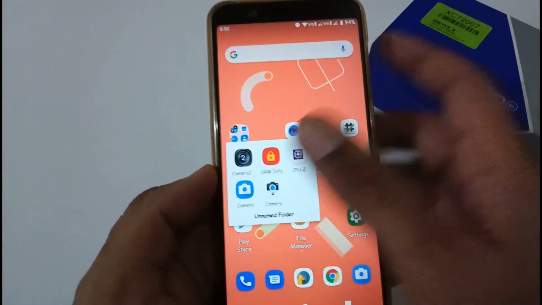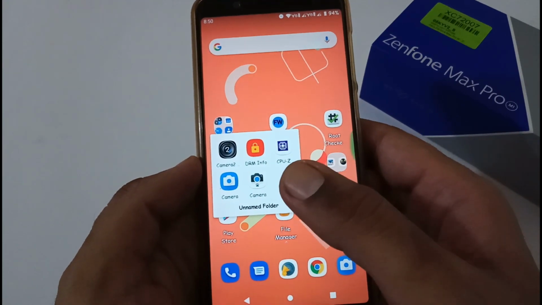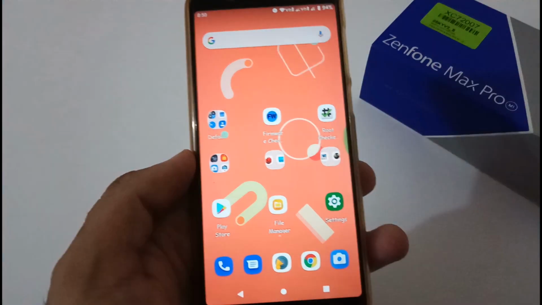Apart from this, this is the stock camera, which is a very basic version, but we are using Gcam. The URL will be provided to you when we discuss the installation part. So stay tuned till then.